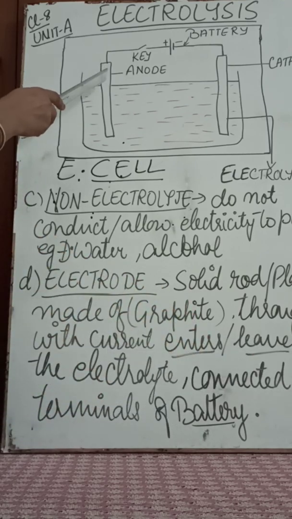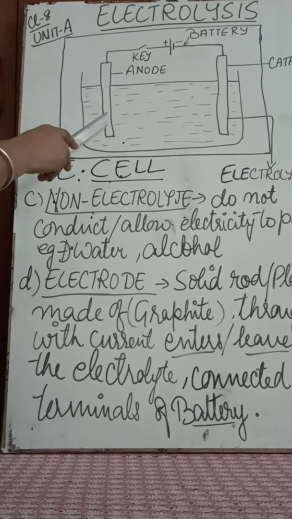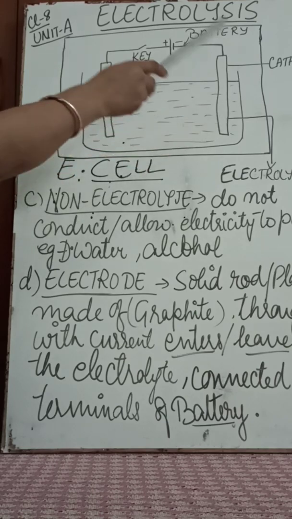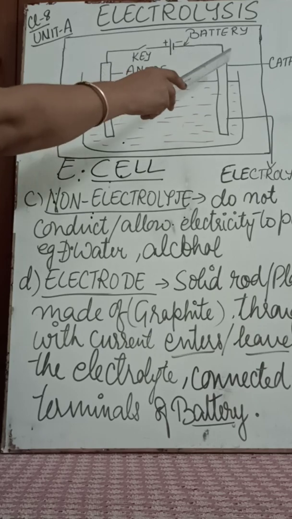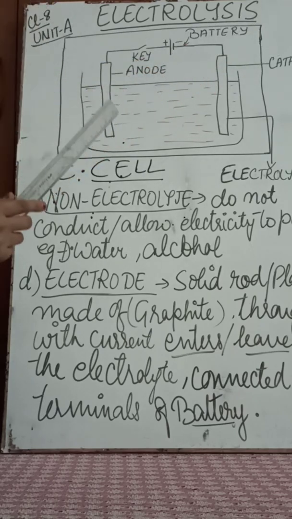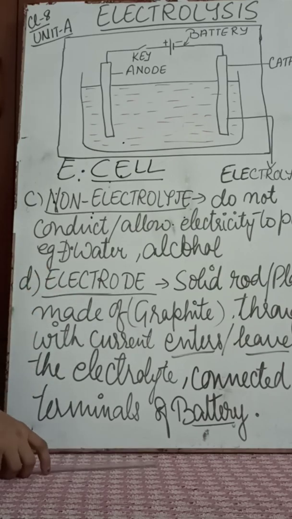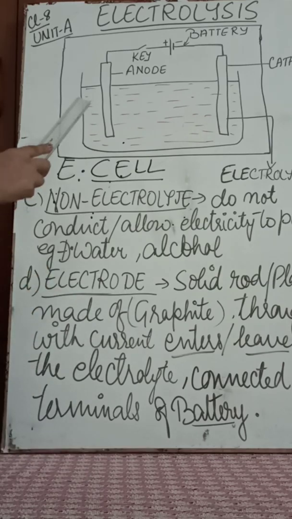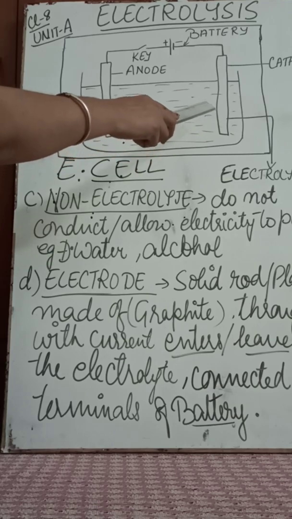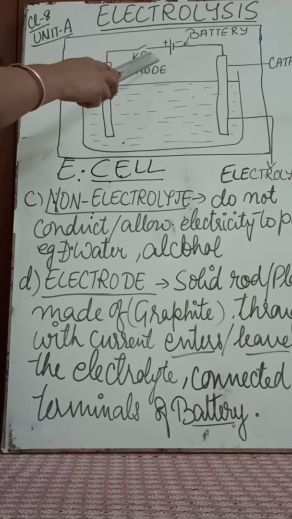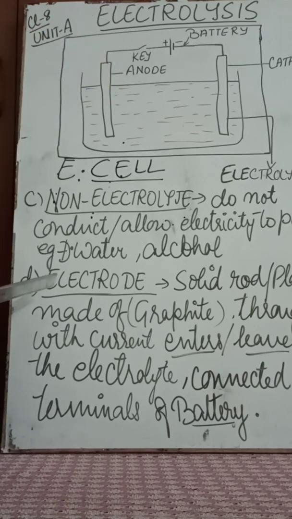As you can see in this diagram, there is one rod or plate here and one here. One is called the anode and one is called the cathode. They allow electric current to pass through them, and they are made of graphite, right? So they are called electrodes.